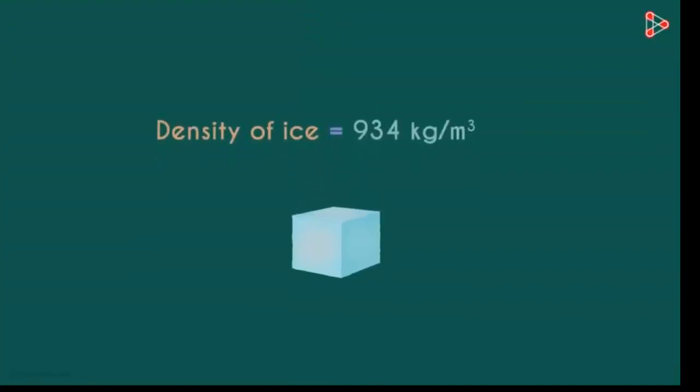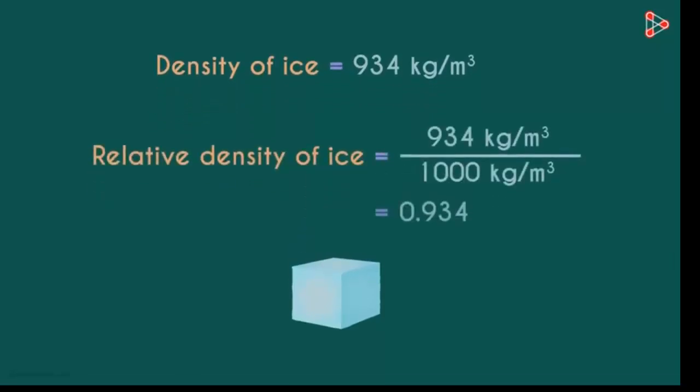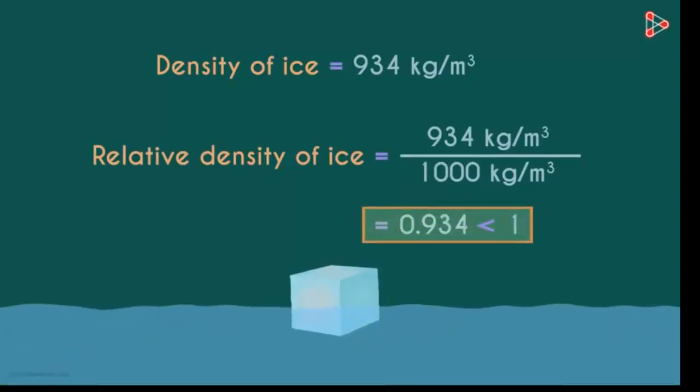Now there is also a density of ice given in front of the screen. If you find the relative density of ice, it is equal to 0.93, which is always less than 1. That's why ice floats on water. This is the reason why ice floats on water.